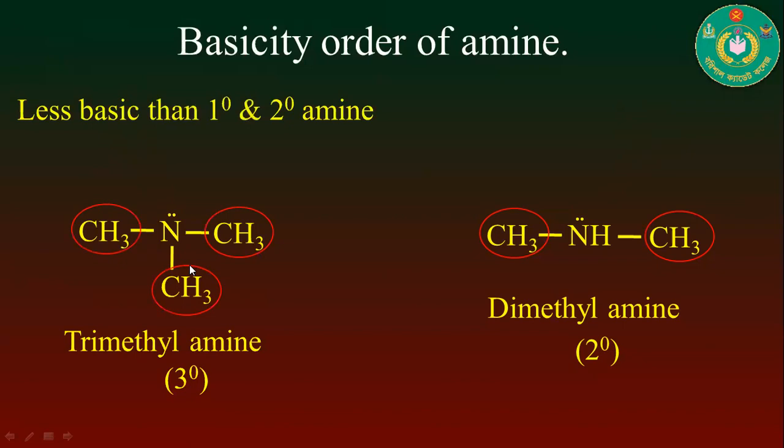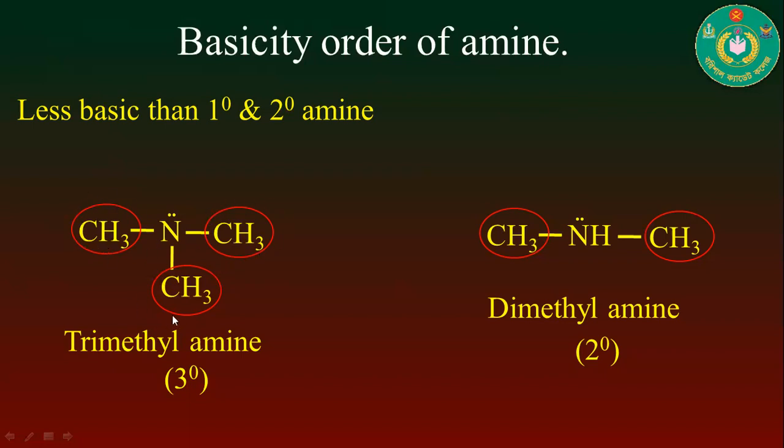If we compare these two compounds about basicity order, then obviously we have to conclude here 3 degree amine will be more basic than 2 degree amine, because in 2 degree amine there are two alkyl groups present, but in trimethylamine, that means 3 degree or tertiary amine, this compound contains 3 alkyl groups.